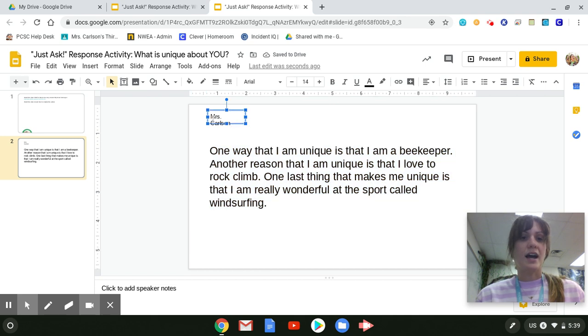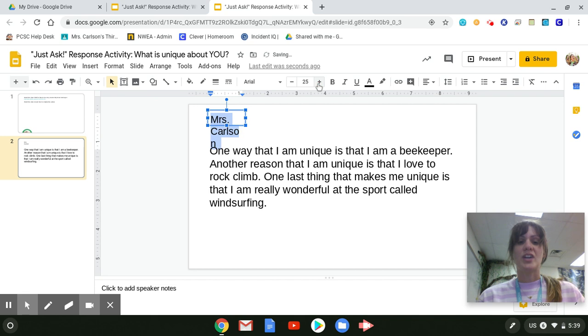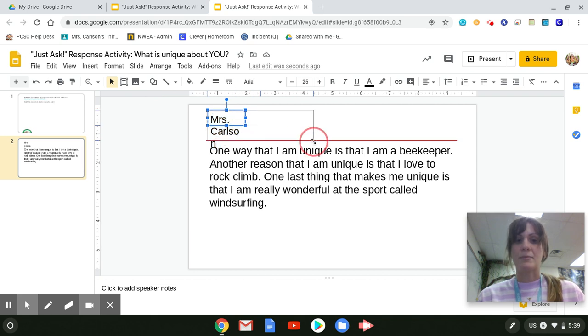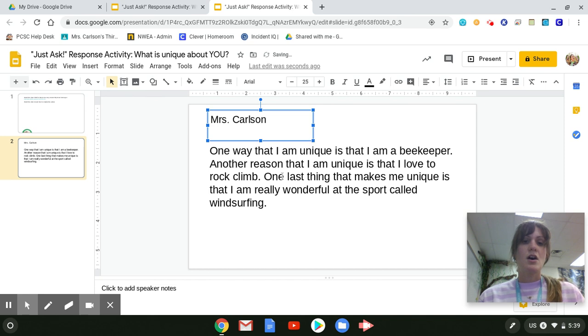You can even highlight your name and make it bigger. And you can also change the font. Oh, see how my name kind of bumped down like that? If you don't want it to do that, you can just make your text box bigger. There we go.